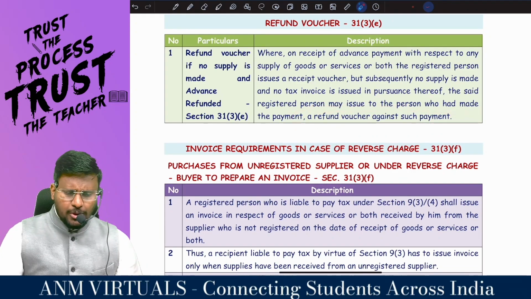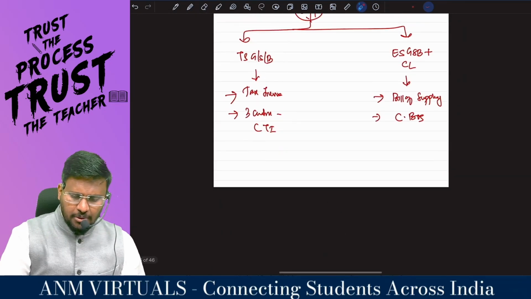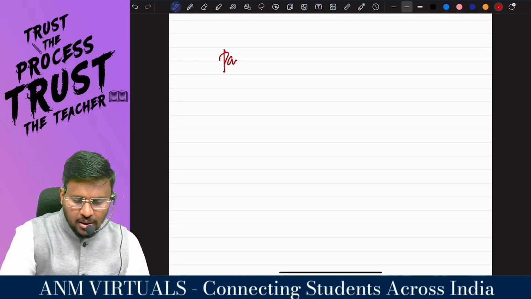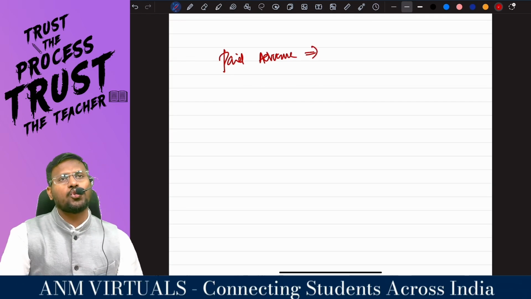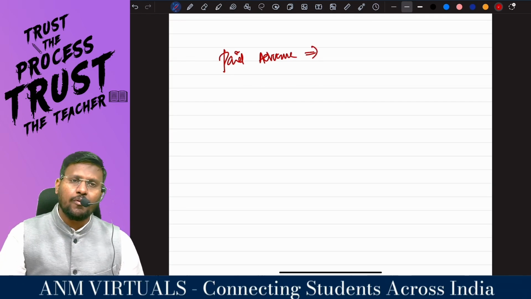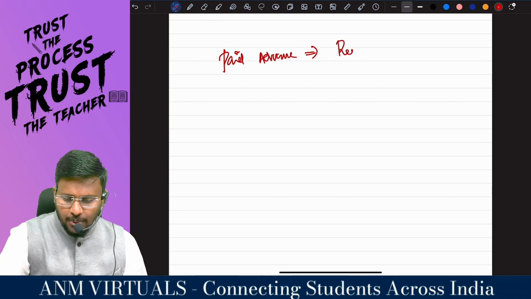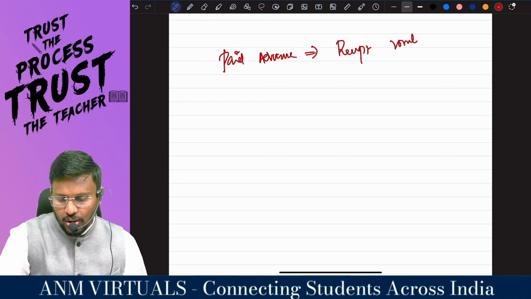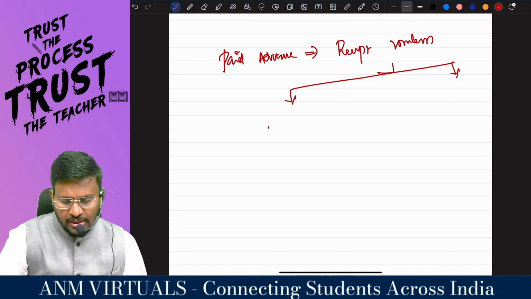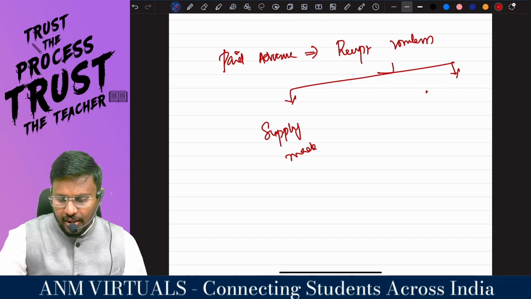That means, my dear lovable students, you got an advance. For example, you need either supply of goods or services or both. You paid some advance. Once you pay the advance, what document do you have to issue? Receipt voucher. After issuing the receipt voucher, there are only two possibilities: supply made, no supply made.